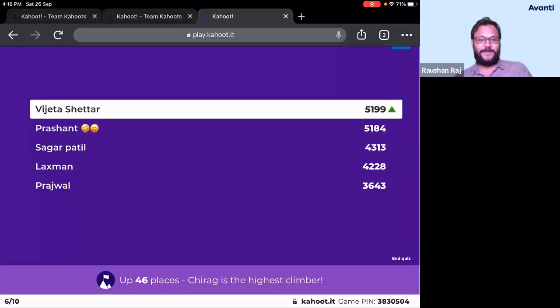So let us see the scoreboard here. Okay, Vijeta has again come back to the first rank. Very good. Prashant has come to second. Third Sagar Patil. Fourth Lakshman. Prajwal fifth. So nobody is able to shake the top 5. It's very bad. These 5 guys are actually maintaining the top of this scoreboard for the last 3 questions. Kids, remove any one of them. Please do something. All right, let us move on to the next question, guys.